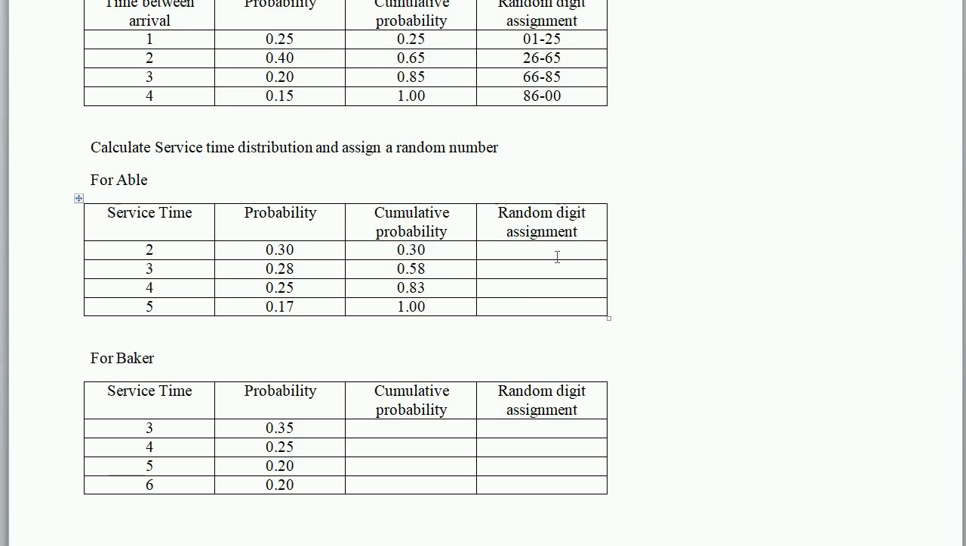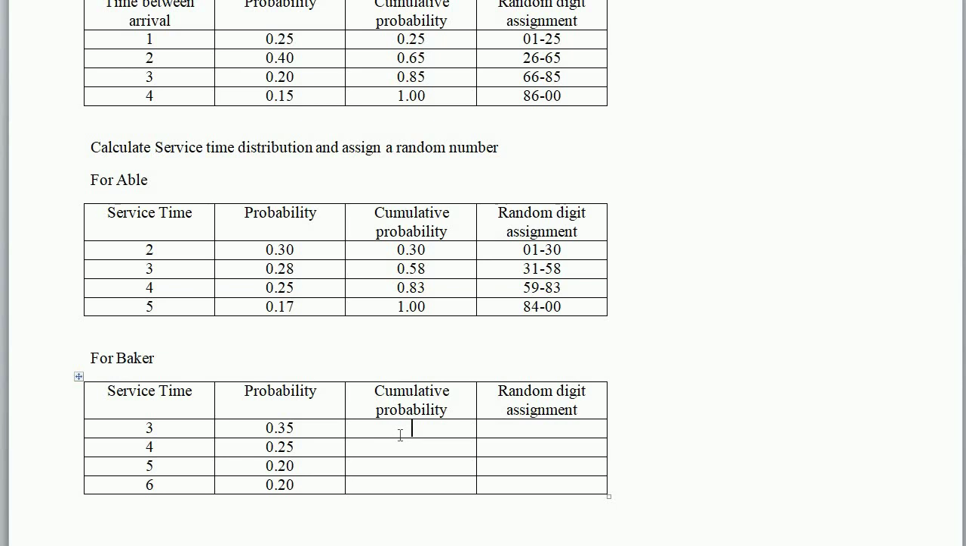The random digit assignment for this starts from 01 to 30. The next value is 31 to 58. Again from 59 to 83. Again the next value is from 84 to 00.